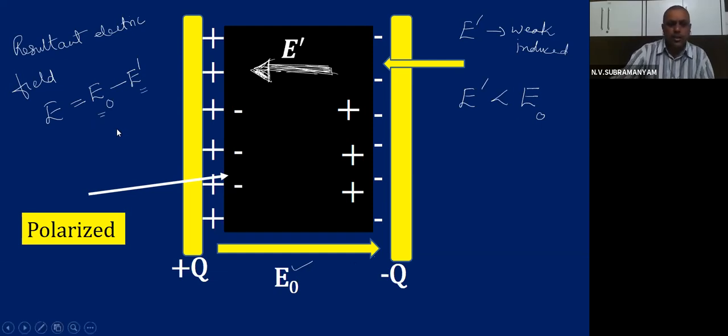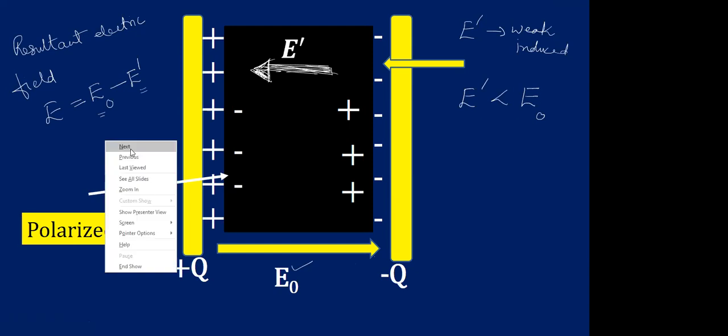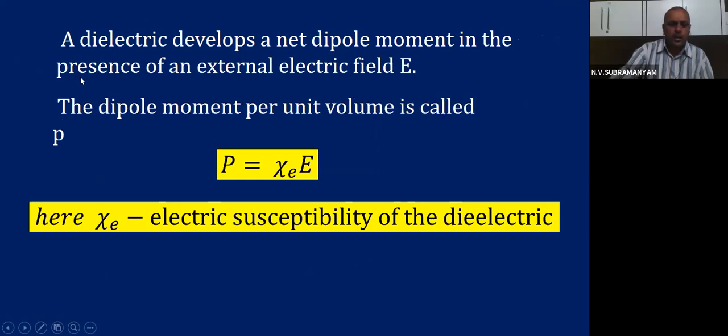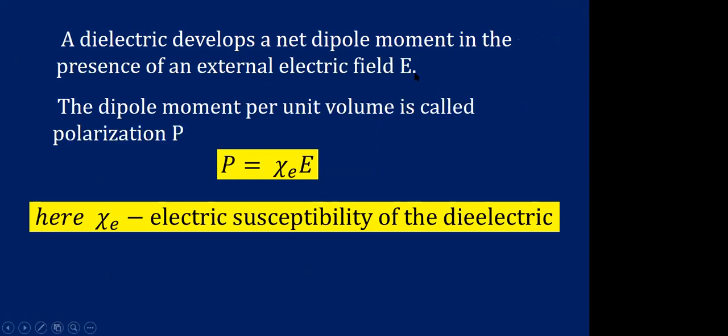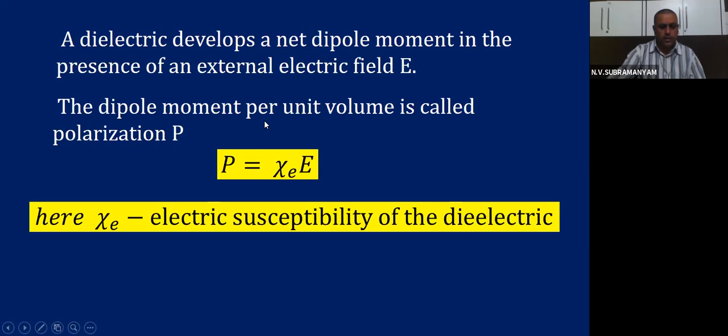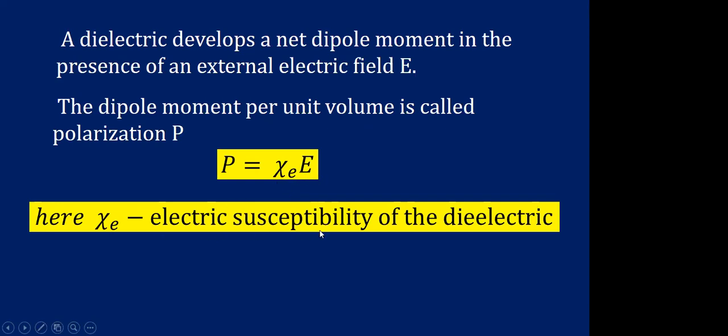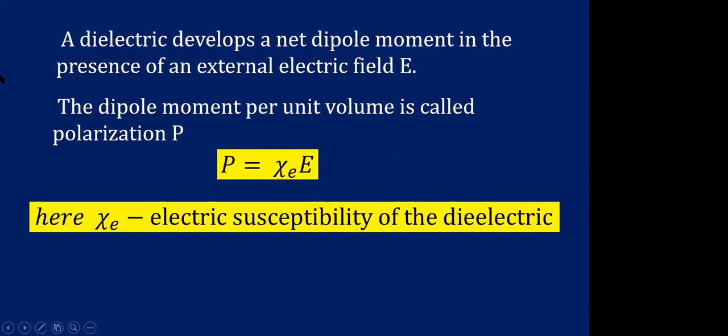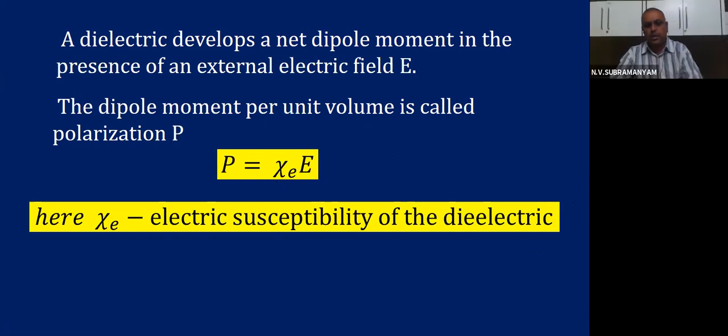A dielectric develops a net dipole moment in the presence of an external electric field E. The dipole moment per unit volume is called polarization P. So that P value is equal to Xi E into E, where this Xi E is the electric susceptibility of the dielectric material. What is Xi E, children? The electric susceptibility of the dielectric material.